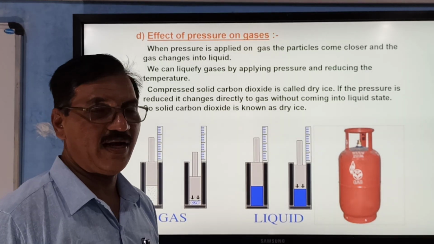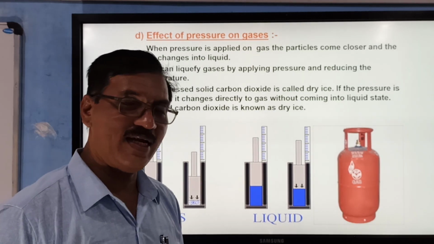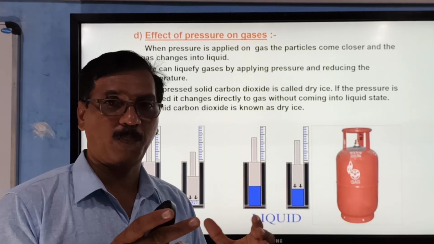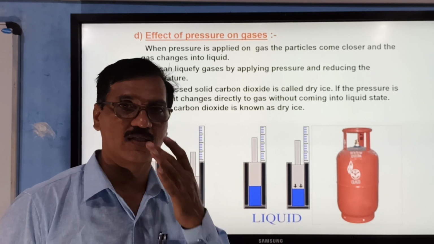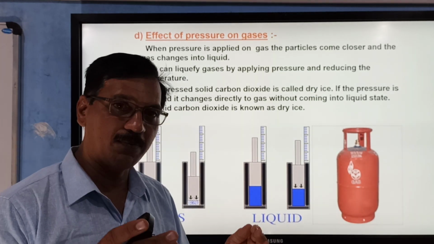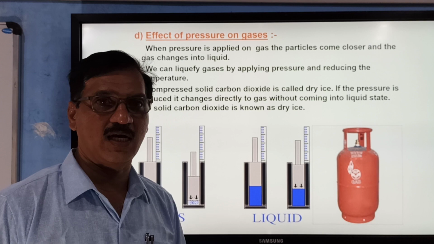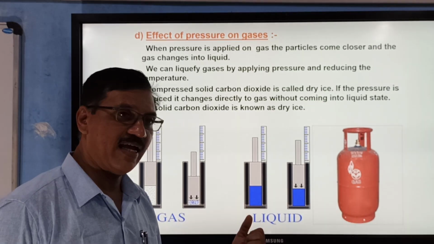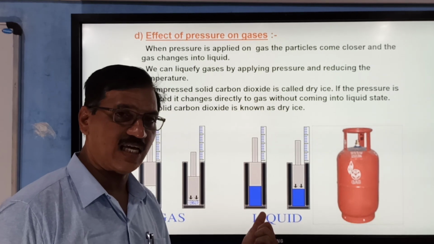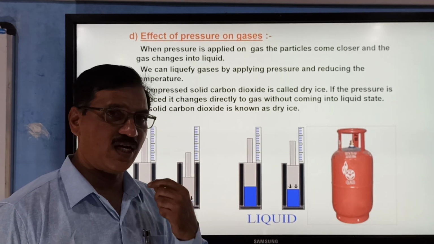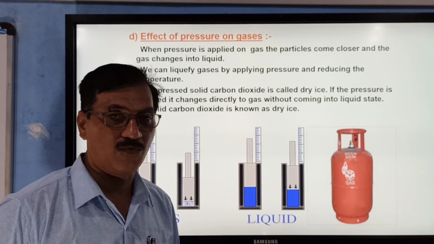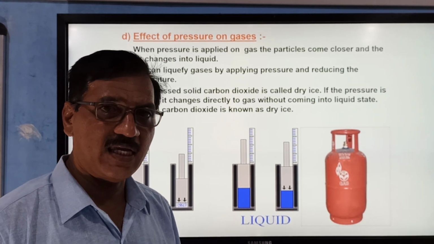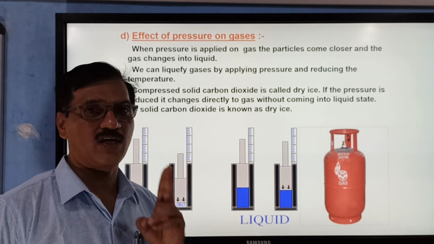Now, what is the effect of pressure? When you apply pressure on gases, the interparticle space reduces, and because of this, the particles come closer. When they come closer, they start attracting each other, and because of that, a gas is liquefied. Gas can be converted into liquid. So one of the important conditions in conversion of a gas into a liquid is applying pressure and lowering the temperature.